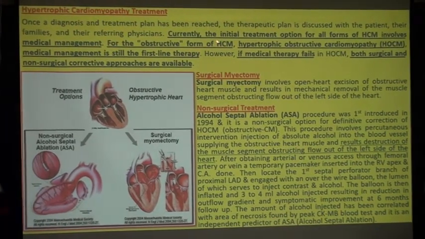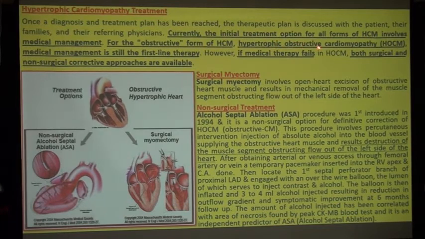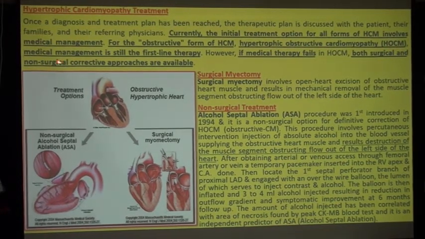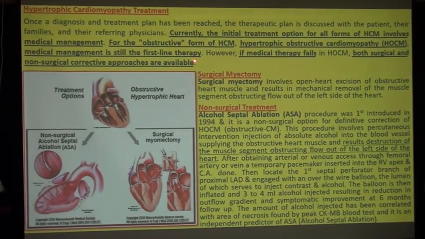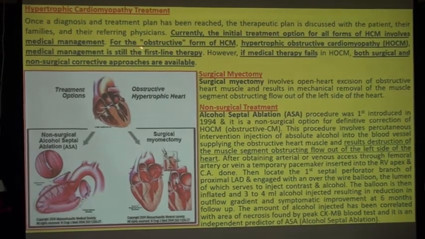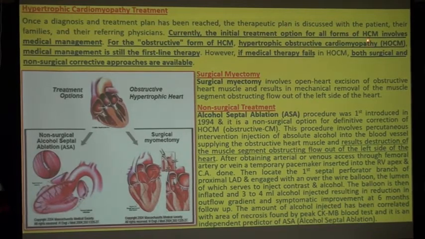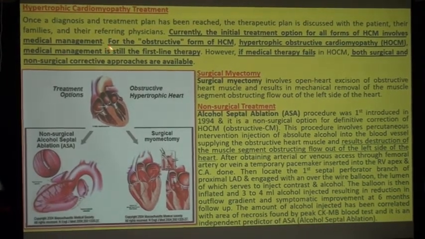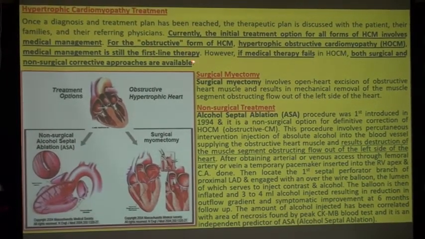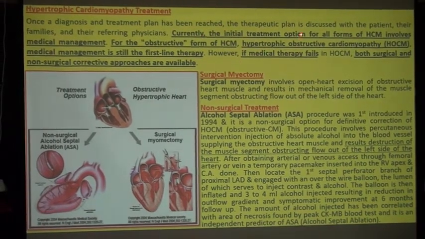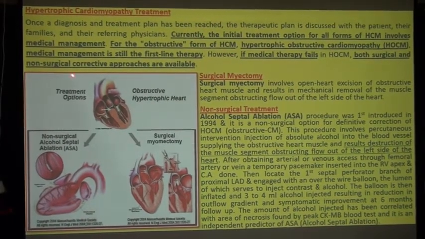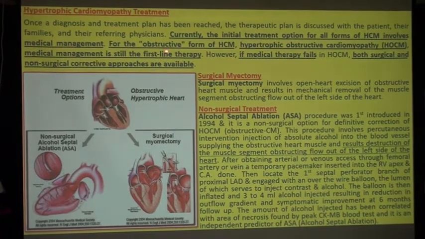For the obstructive form of SCM, hypertrophic obstructive cardiomyopathy, medical management is still the first line therapy. However, if medical therapy fails, both surgical and non-surgical corrective approaches are available.